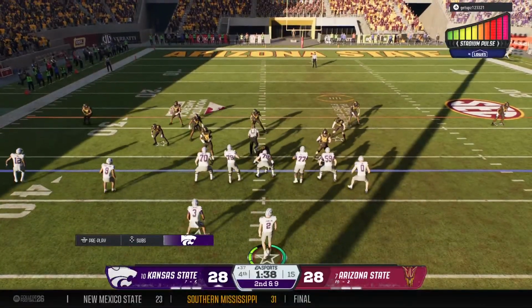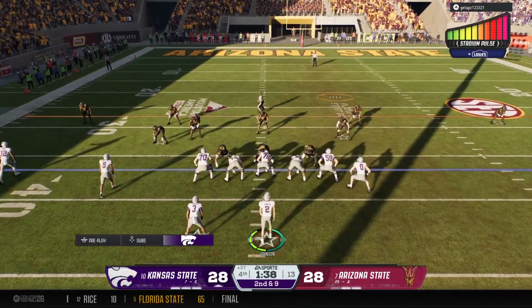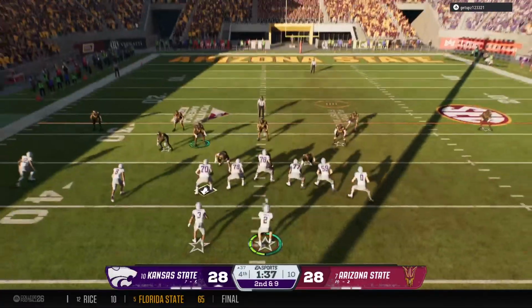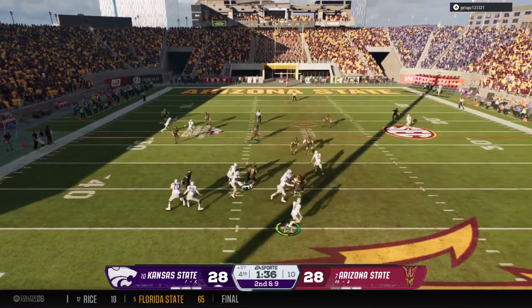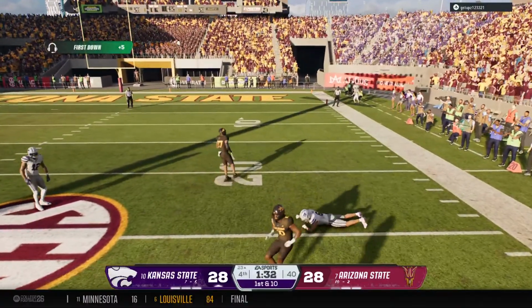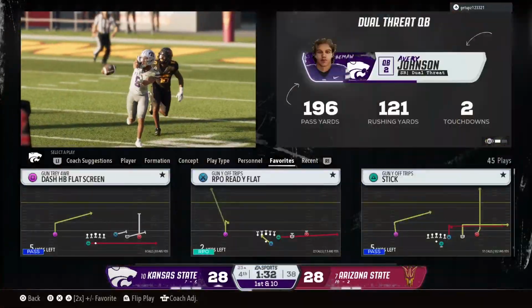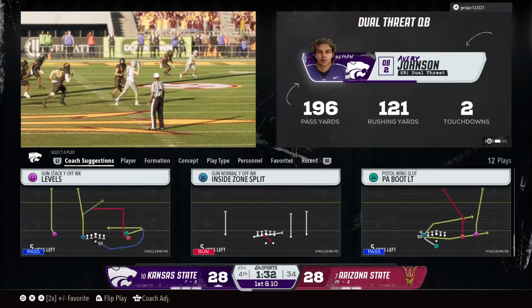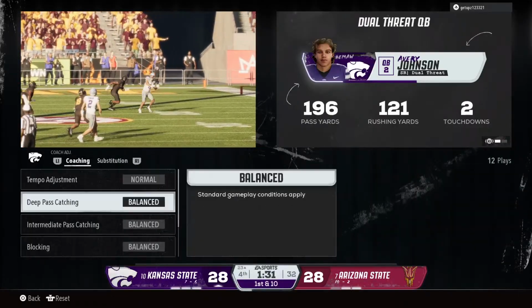Second down after that run on the previous play. From the shotgun, drops back. Defense is coming after him. Scrambling, now he'll make the throw. Chris, a great ability by this quarterback to get outside of the pocket and place the football right where it needs to be for the first down.